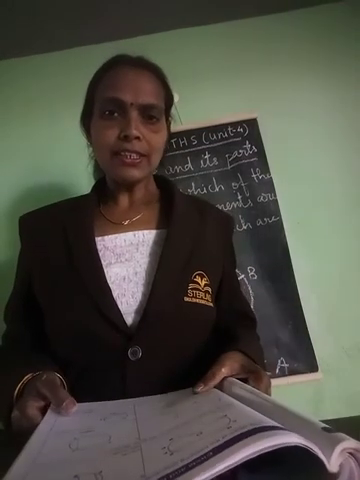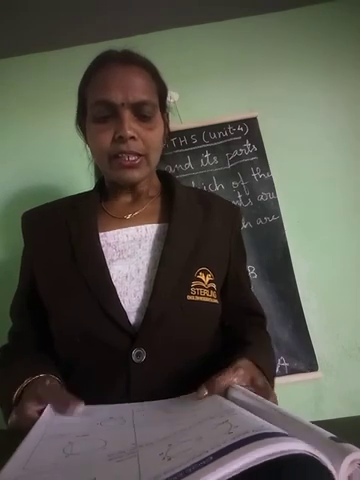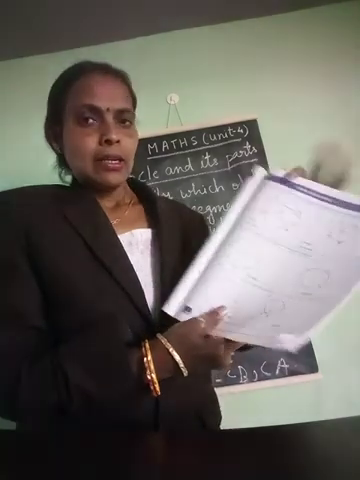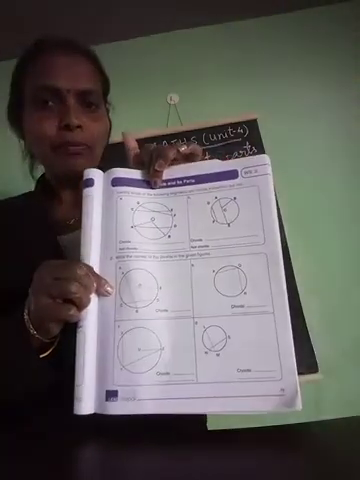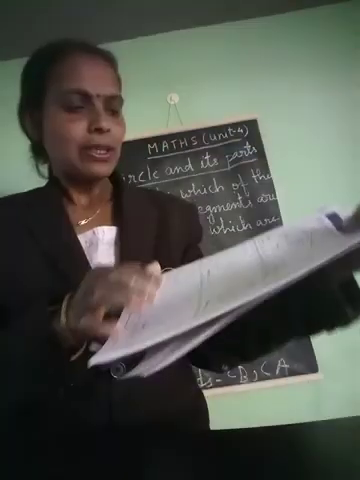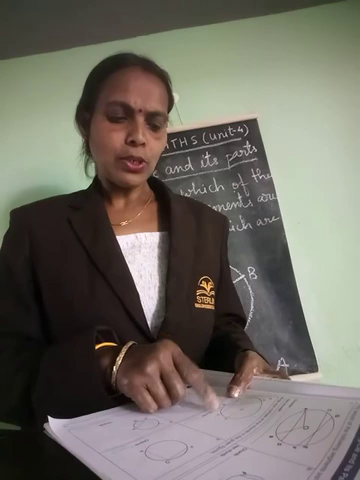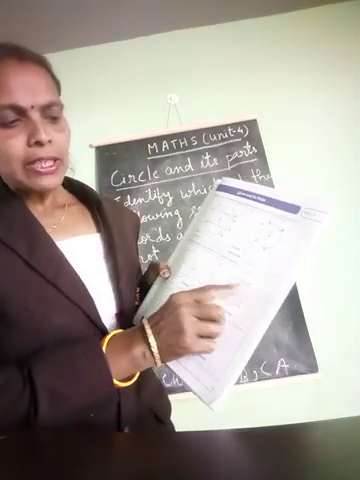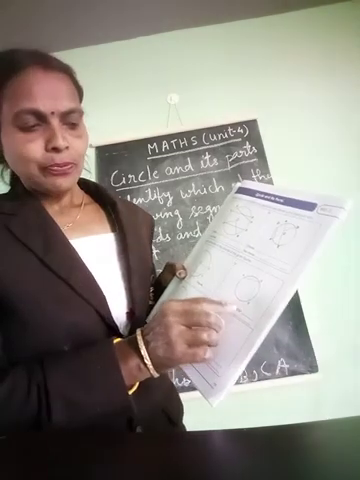Now see the next question. Write the names of the chords in the given figure. Here you have to do it on your own as homework. You have to see the picture and write the name of the chord. Here first one CD is the chord, AB is the chord, you write it over here. Here also PQ is the chord and QR is the chord, you write it here.